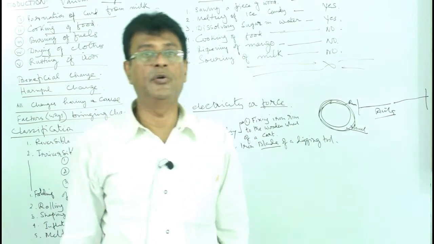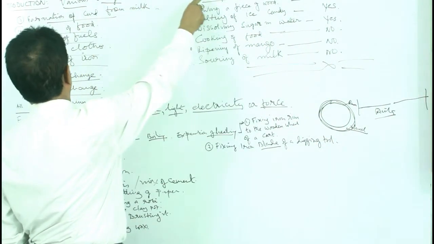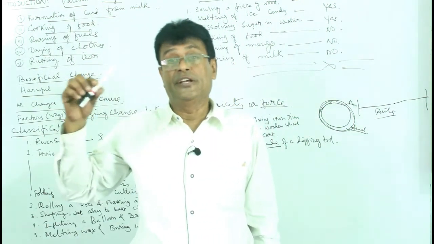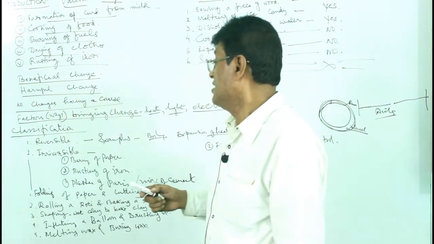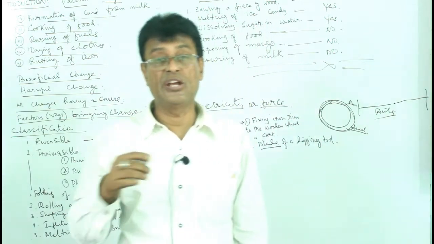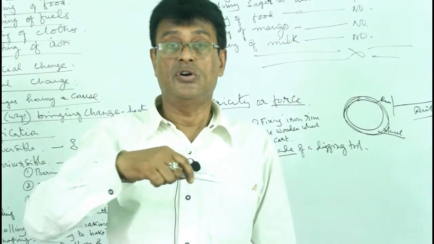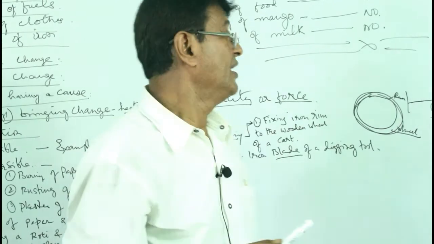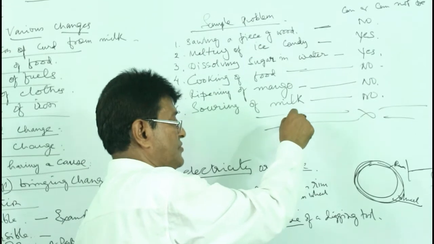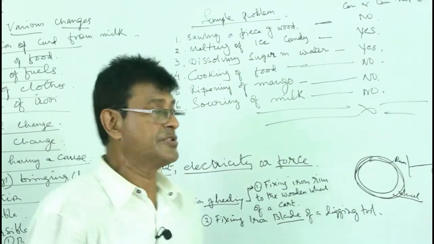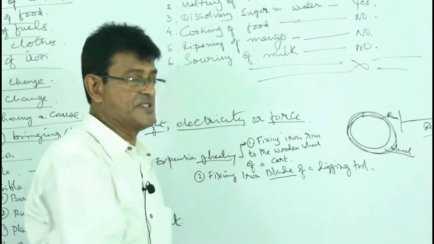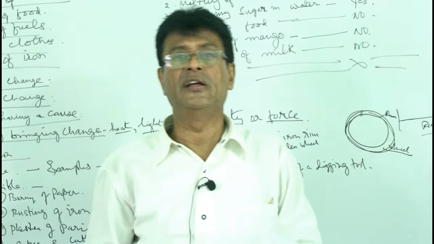Well children, now as we have discussed the changes around us, along with the various kinds of changes, physical changes, chemical changes, irreversible changes, reversible changes, and also how these things are classified, making roti or baking roti or cutting paper, we have explained. And we have also come to know which will be reversed, which will not be reversed, and how to use the theory of expansion of metal to put on the blade and so on.